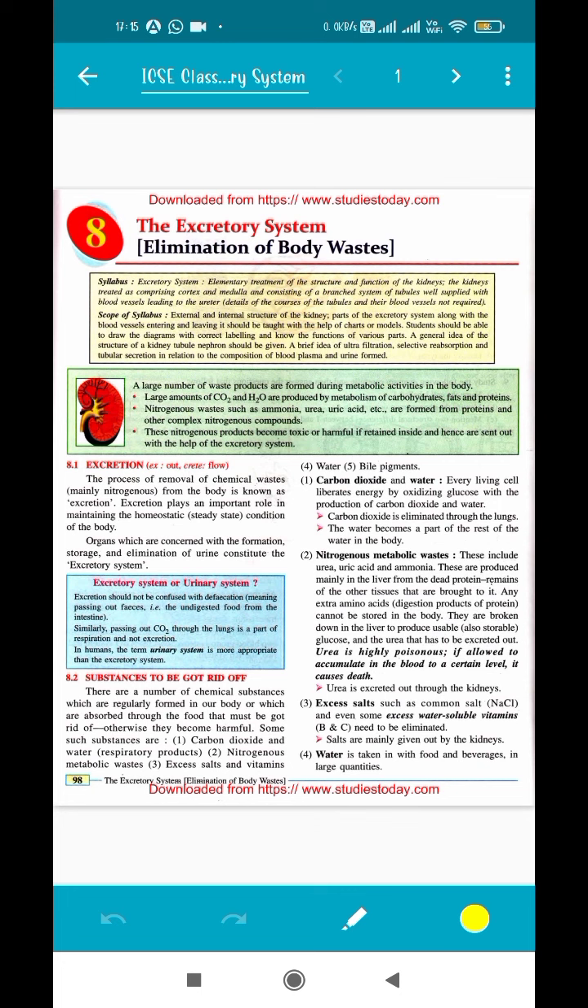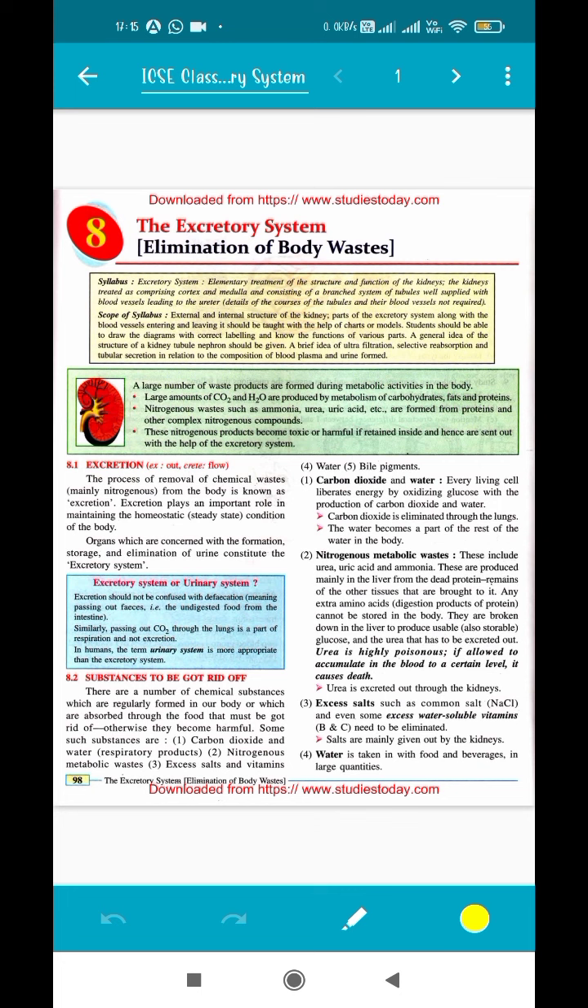Urea is highly poisonous. If allowed to accumulate in the blood to a certain level, it causes death. So the people who have to undergo dialysis, the major cause is excessive urea in the blood. The kidneys are not functioning properly. As a result, urea is not getting eliminated. So if that happens over a long period of time, the person can die also.